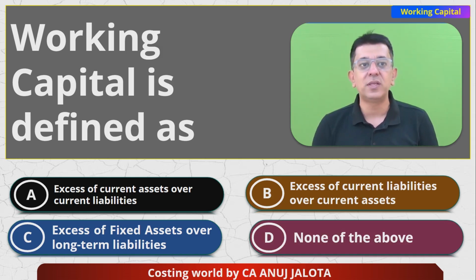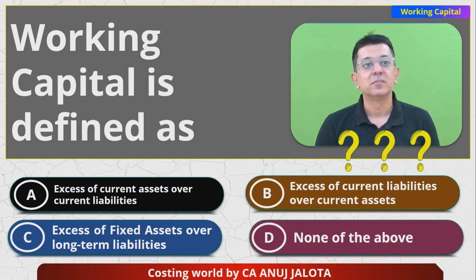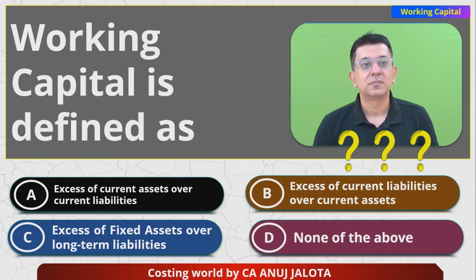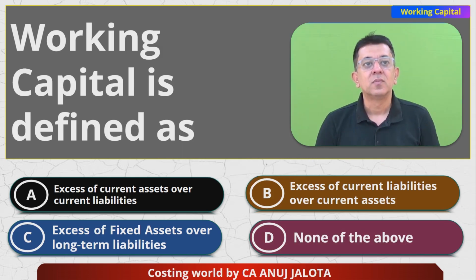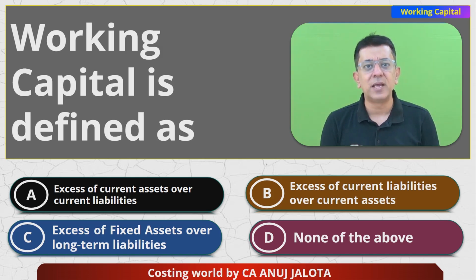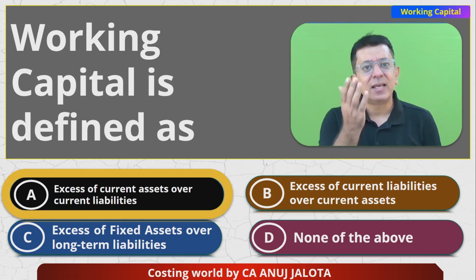I think you will know the answer. Please comment. Okay, it is simple. Working capital is nothing but current assets minus current liabilities. So that is the correct answer. That's the first MCQ done.